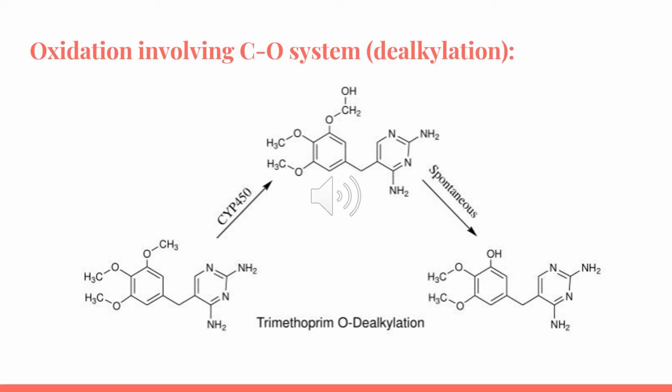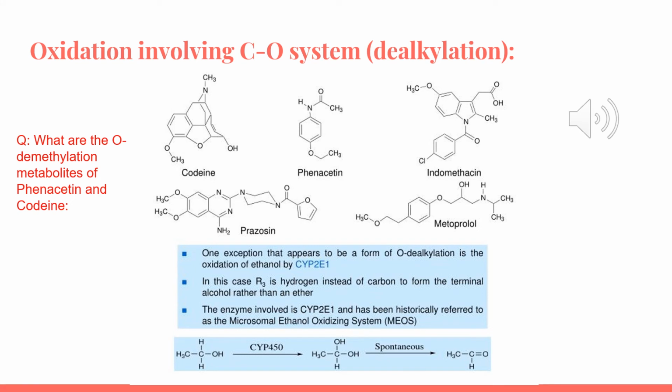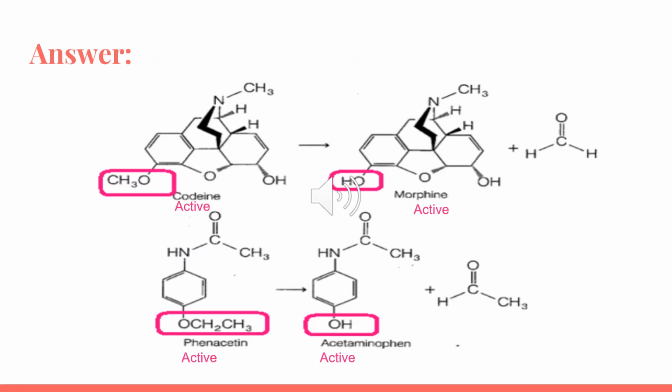First, it undergoes oxidation, and we should make sure that the alpha carbon has 1 hydrogen. Then it undergoes dealkylation. Now we need to think about what the O-demethylation metabolites of phenacetin and codeine are. So this is the answer. Codeine is going to undergo O-demethylation, and we're going to have morphine, and both of them are active. And phenacetin will also undergo O-dealkylation to form acetaminophen, and both of them are active.